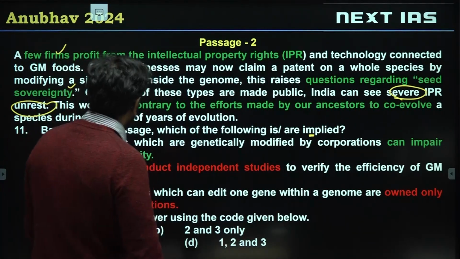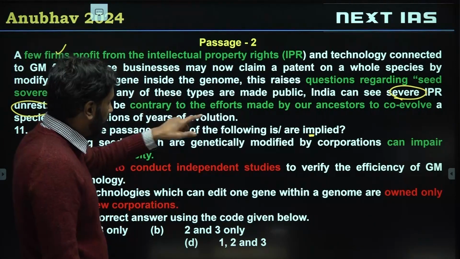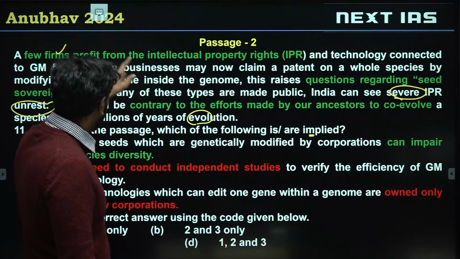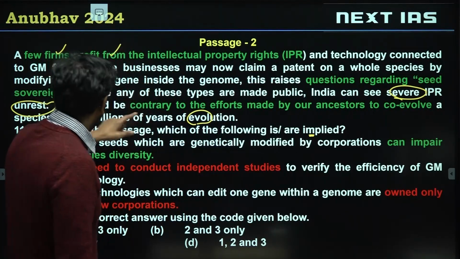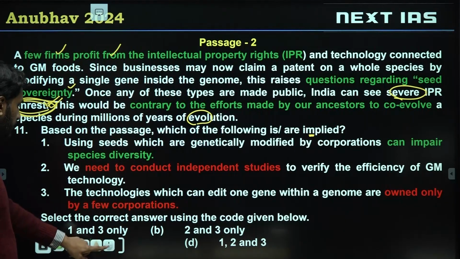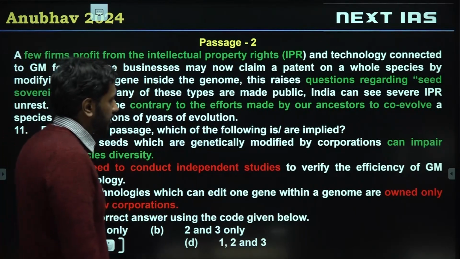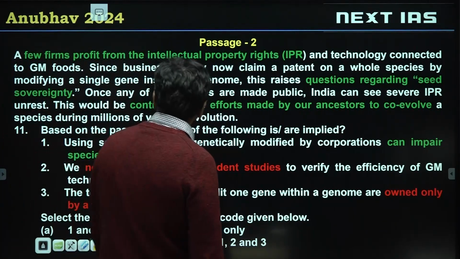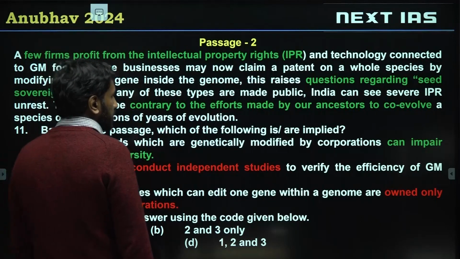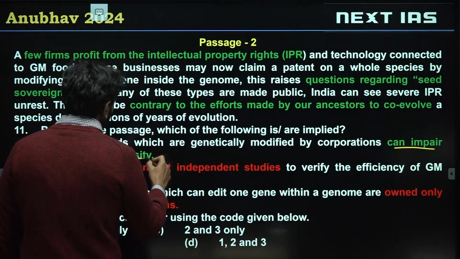Okay? So we are told an evolutionary reason that this is not a good idea. We are told a societal reason why this is not a good idea. So let's see which of these is a valid implication. So one, using seeds which are genetically modified by corporations can impair species diversity. Right? This was a little difficult for students to identify.